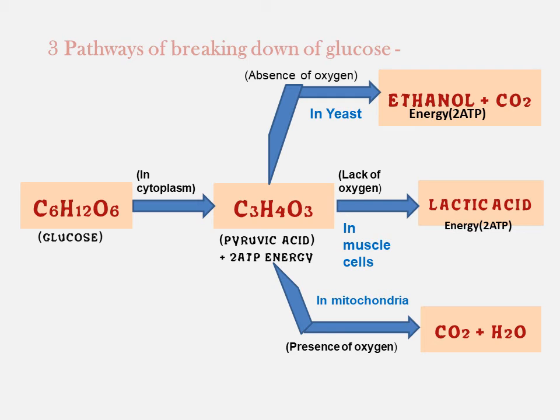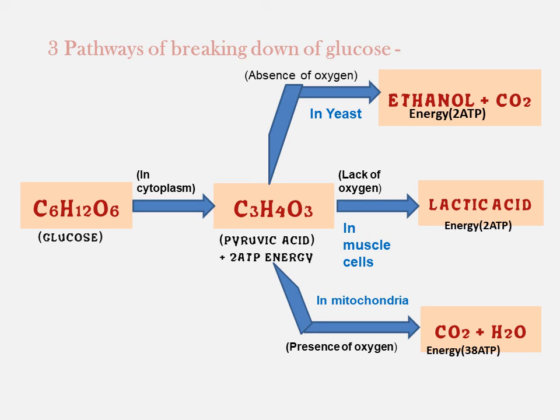Now, the third pathway is in presence of oxygen and in mitochondria. Here carbon dioxide and water molecules are produced along with 38 ATP molecules of energy.